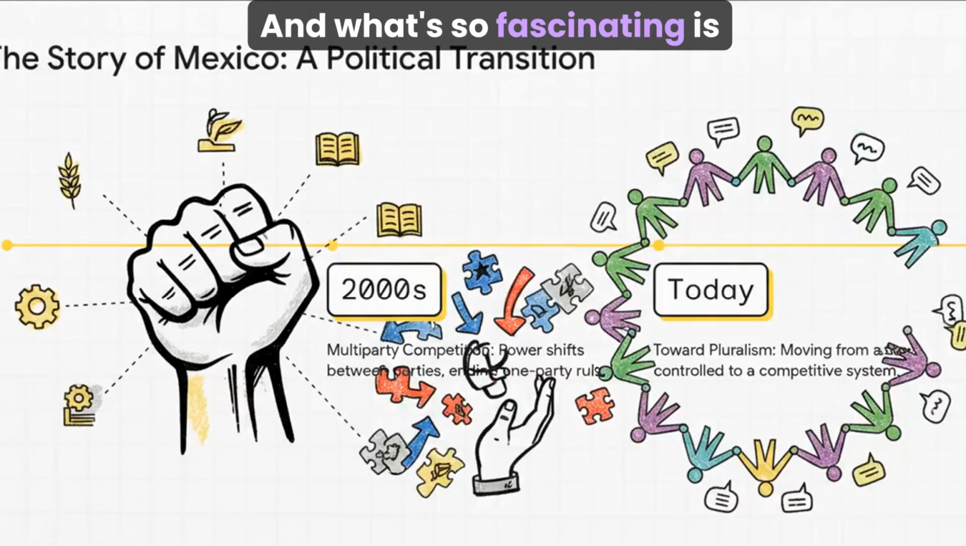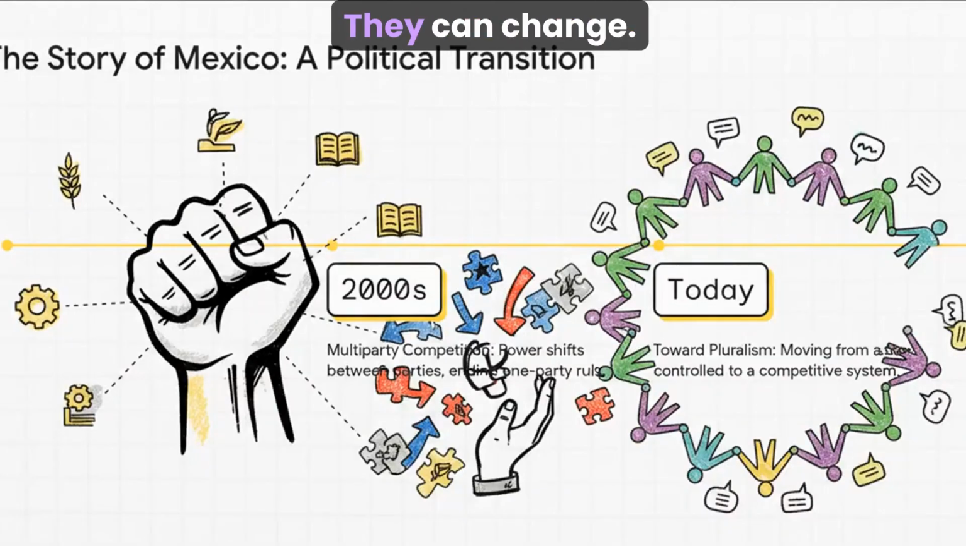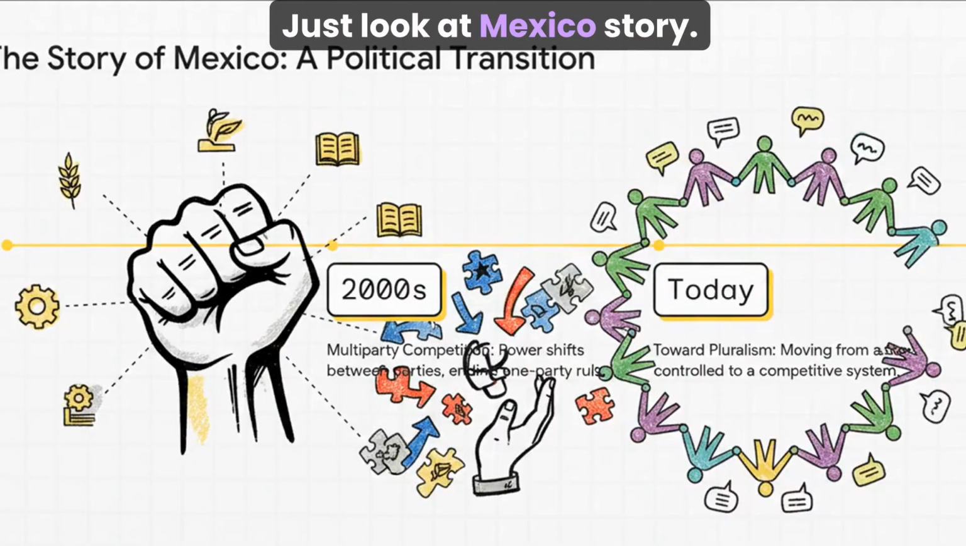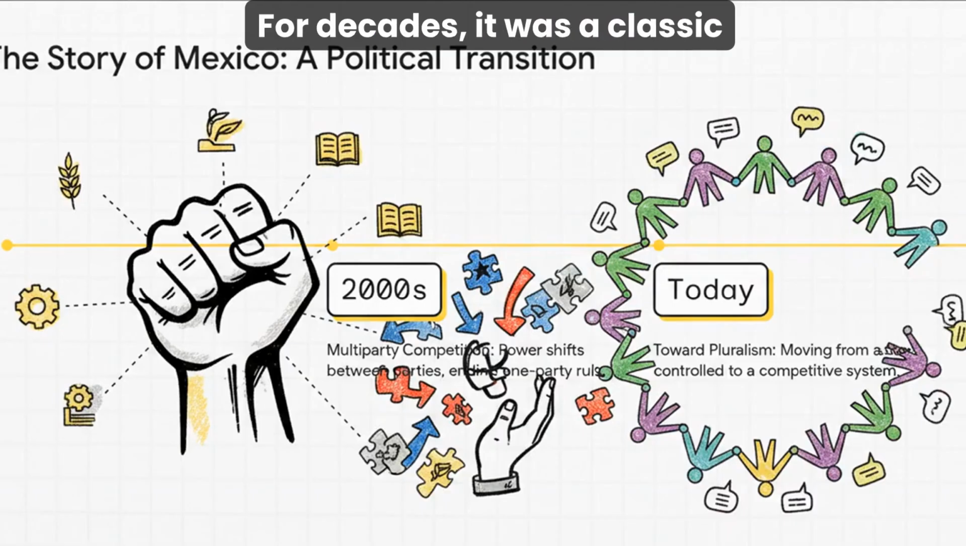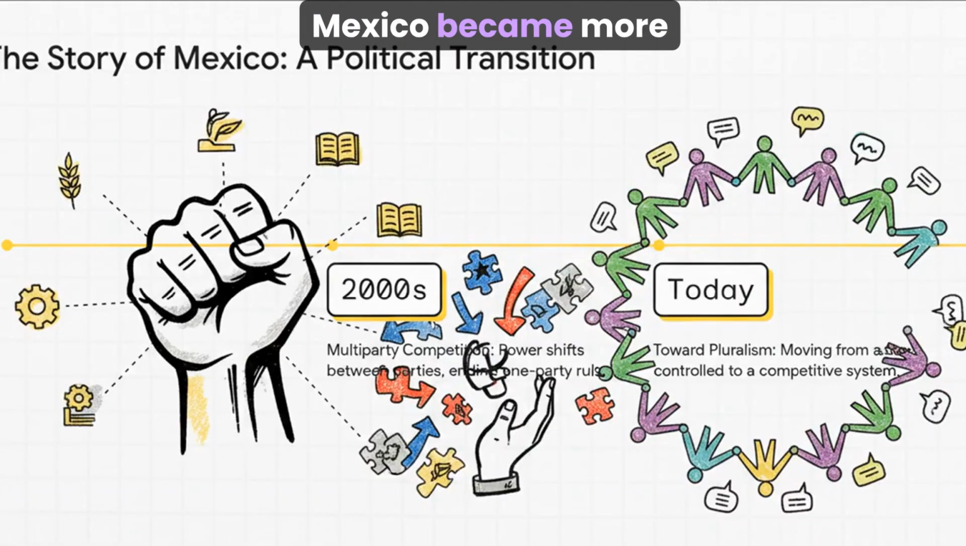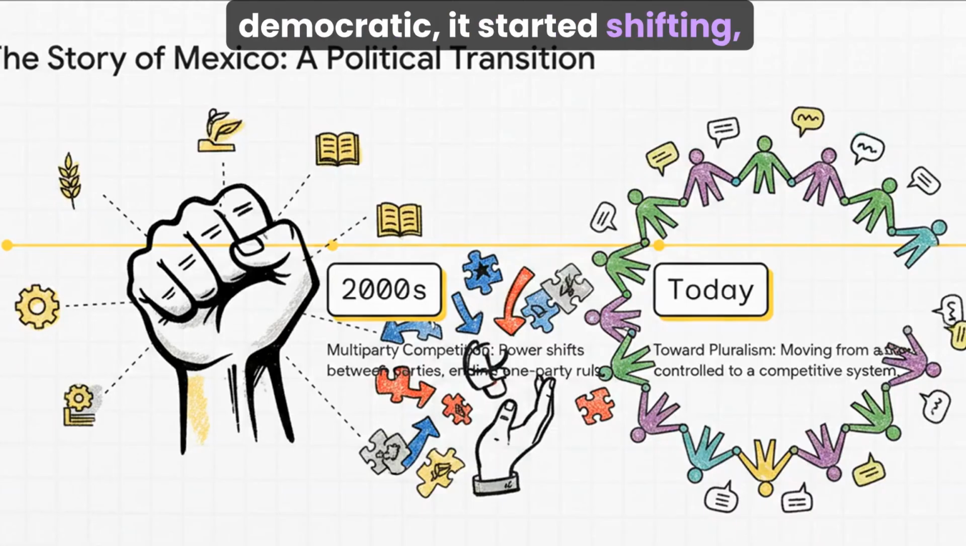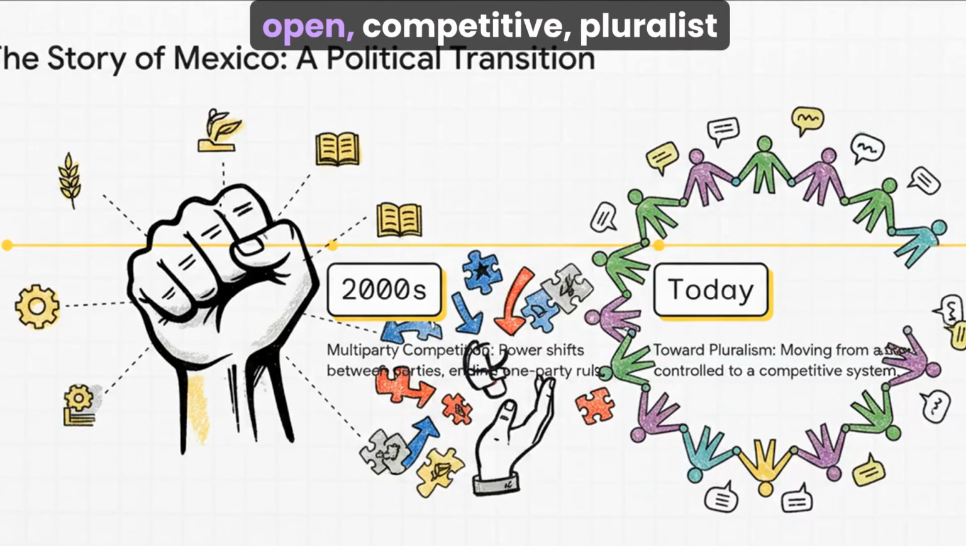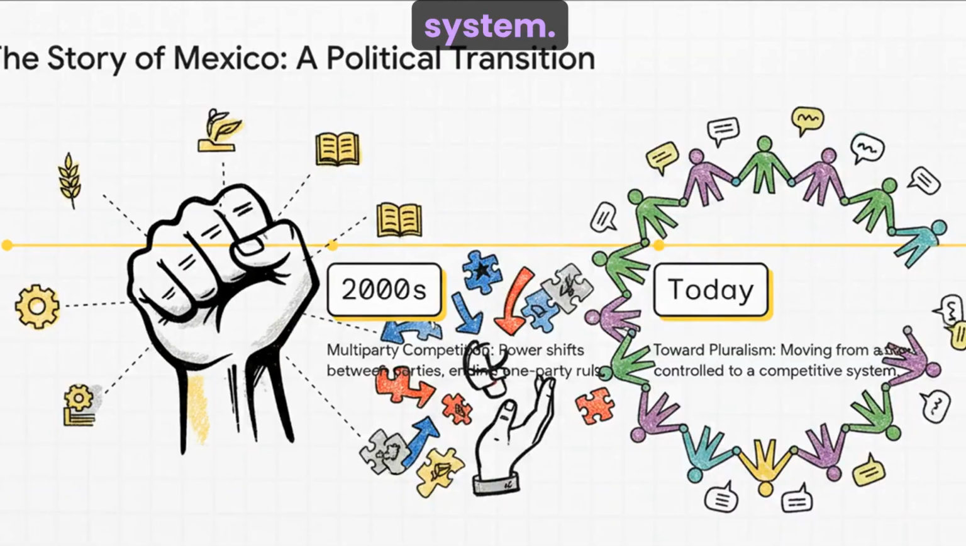And what's so fascinating is that these systems aren't permanent. They can change. Just look at Mexico's story. It's the perfect example. For decades, it was a classic corporatist state, where one ruling party controlled all the major interest groups. But starting in the 2000s, as Mexico became more democratic, it started shifting, moving slowly toward a more open, competitive, pluralist system. It's a journey they're still on today.